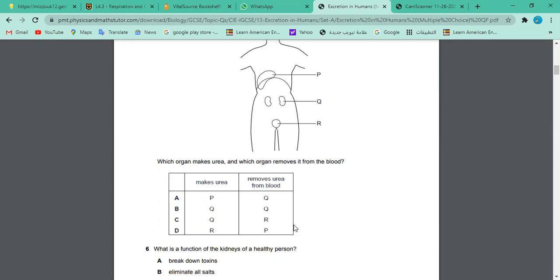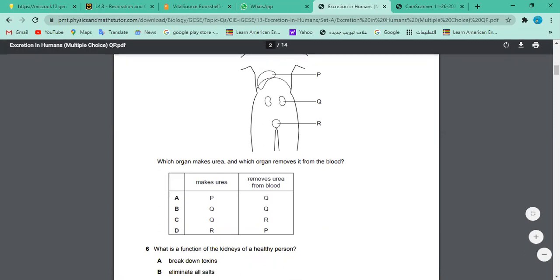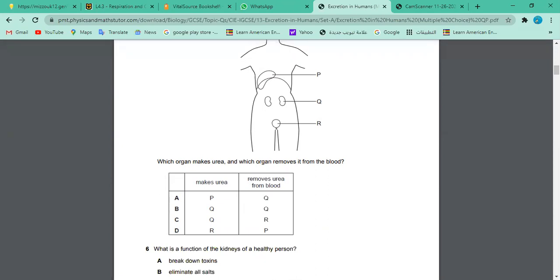Let me see if somebody else. Nabil, you already answered. Hala has answered. Who else is left? Yes, Hamza, would you like to answer? Sir, it's A. Why A? Because in the liver, deamination occurs, and through the kidneys the urea is removed from the body.